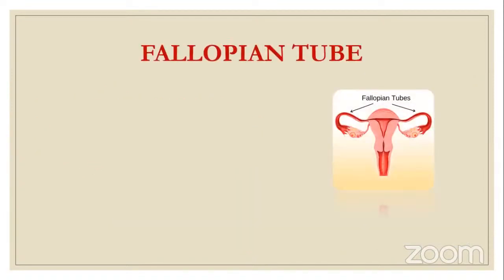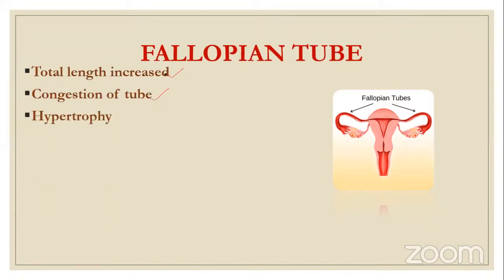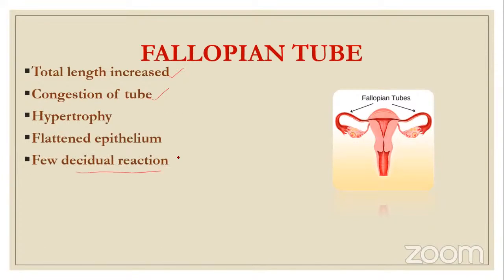Next, the fallopian tube. What happens to the fallopian tube? The total length is increased, not very much, somewhat increased, and there is congestion of the tube because of the increased vascularity, and again there is hypertrophy and flattened epithelium. The epithelium of the fallopian tube becomes flattened, and there is a slight decidual reaction. Now, what is decidual reaction? Decidua means the pregnant endometrium. The endometrium in pregnancy is called decidua. So the membrane of the fallopian tube also undergoes decidual reaction.